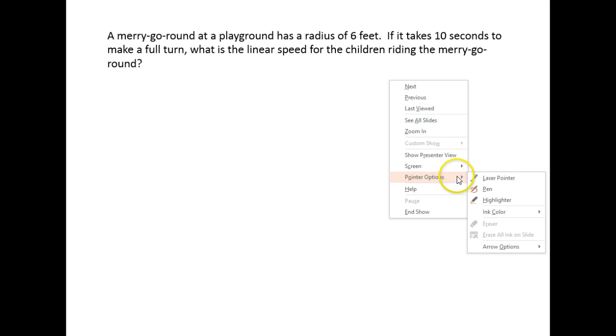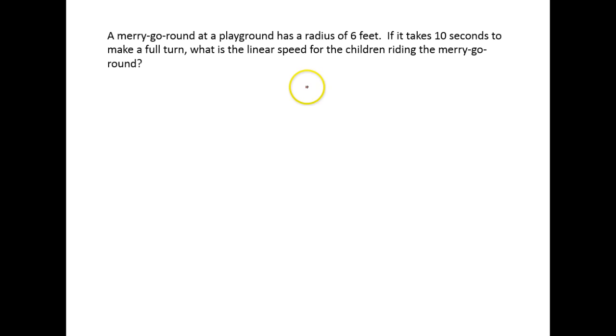Hold on just a second. Let me get my pen attached. There we go. Okay, and we're assuming these children are sitting on the outer edge of the merry-go-round and not in the very center, because that would change our answer.